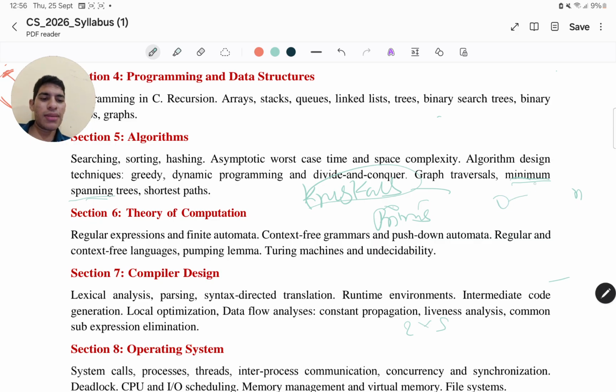Right? You will be given a particular graph, and say you have the minimum edge here. Okay, I will add another one, let me keep four here. So first I will put this particular one into my minimum spanning tree, right? And then I will go for the next one.